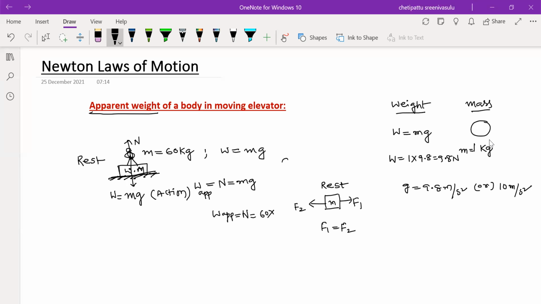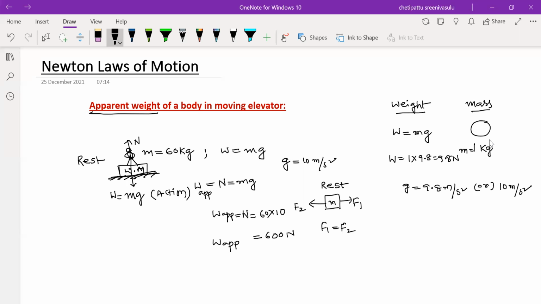Take g as 10 meter per second square for simplification. So this is 600 Newton. So apparent weight means the weight appearing to us on the weighing machine, 600 Newton, when he is at rest.